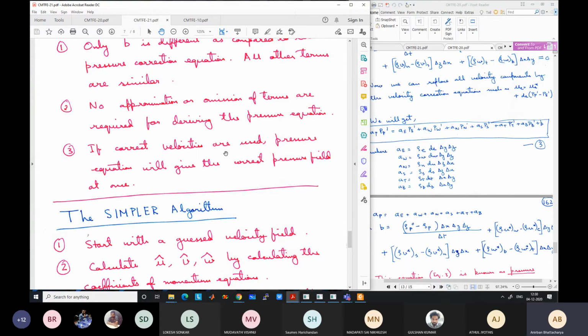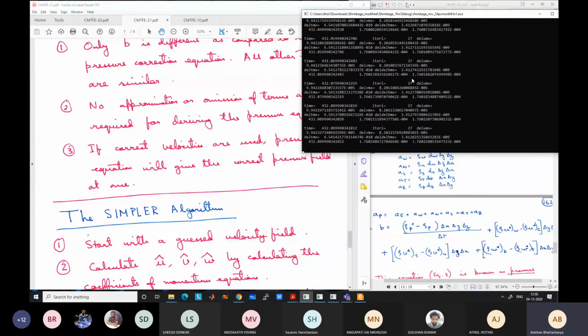Heat transfer is still occurring, as in many of our cases. Then the iterations converge in one iteration. Initially it may take 100 or 50 iterations, but after some time it takes one or two iterations. For example, I am running some cases here, and you can see it is taking a lot of iterations, 27 iterations for a converged solution. This means the velocity is not yet converged and it takes a certain number of iterations to get the converged velocity. I have given a convergence criterion that the maximum velocity relative error we can tolerate is 10 to the power.